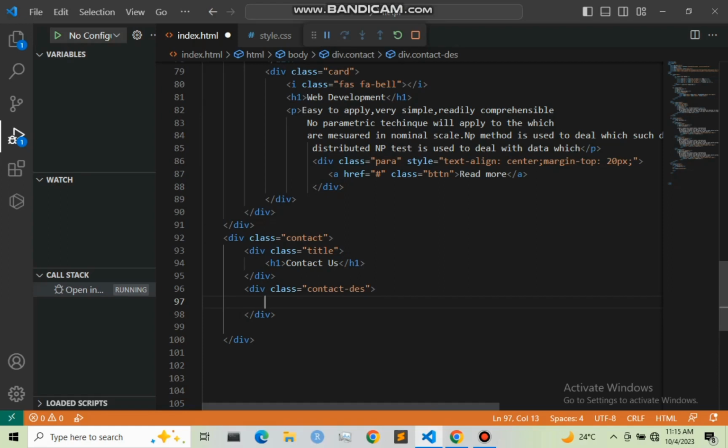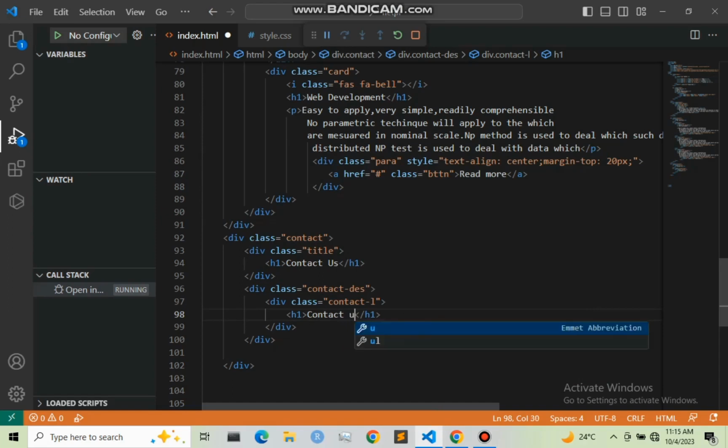So that is .contact, and I'm going to give it L for left. And right here I'm going to start with h1, and this h1 will say Contact Us via. So let us start by giving out the phone number.